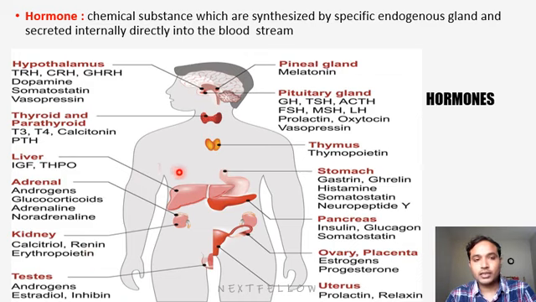So these are some examples of hormones produced by the different body glands into the circulation. We will see each one in detail in the following slides and in following classes.